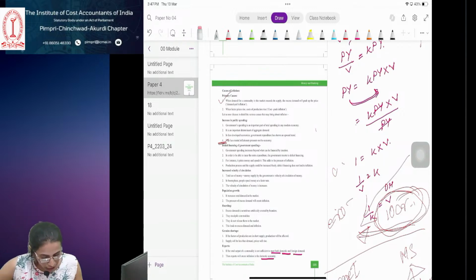Now we have term deposits. What are term deposits? We save certain money and we give it to the bank and we do an FD, that is a fixed deposit. So that fixed deposit is also a deposit accepted by the commercial bank, right?